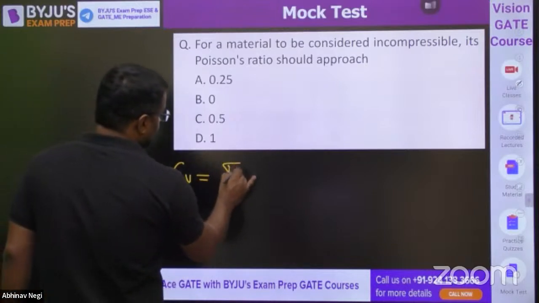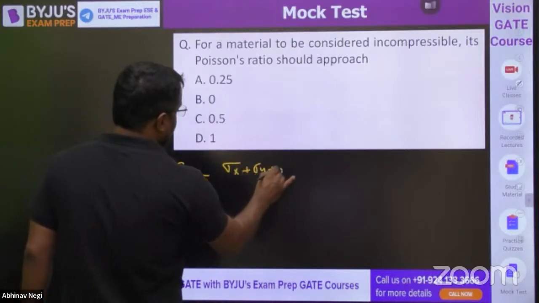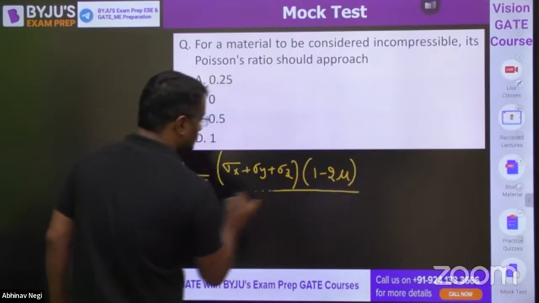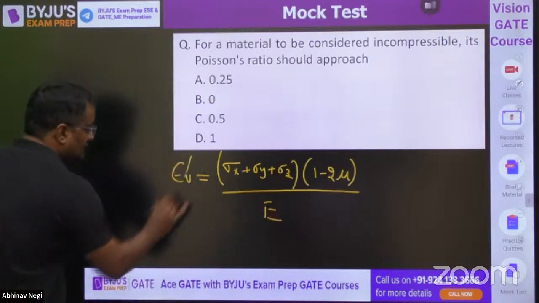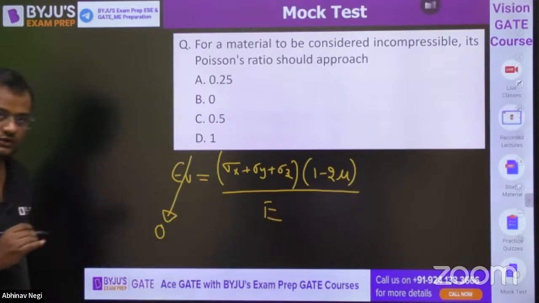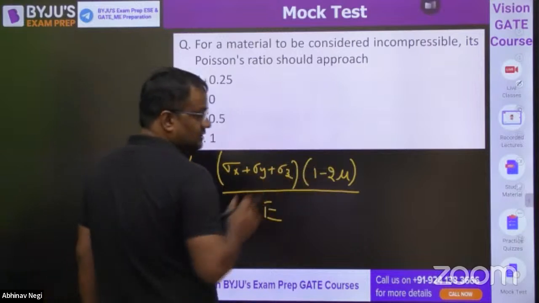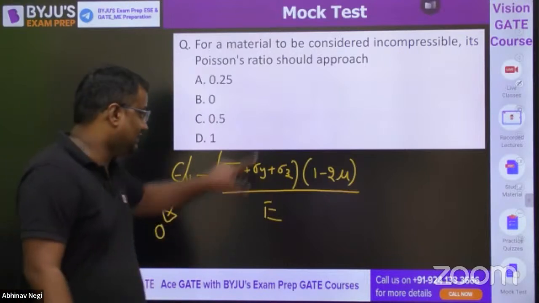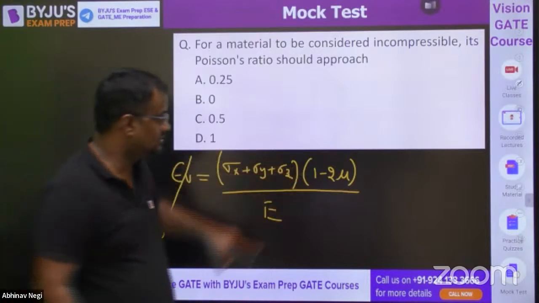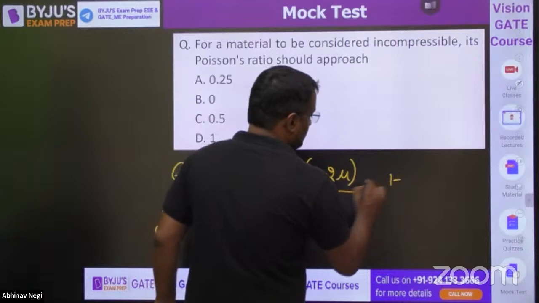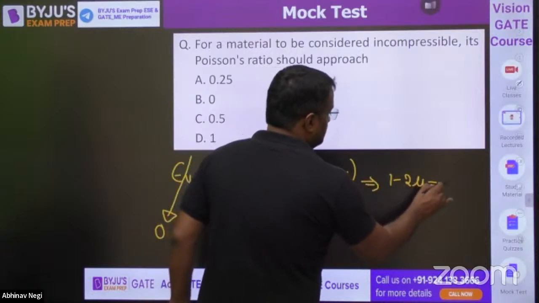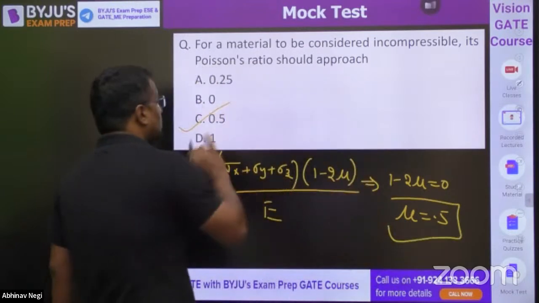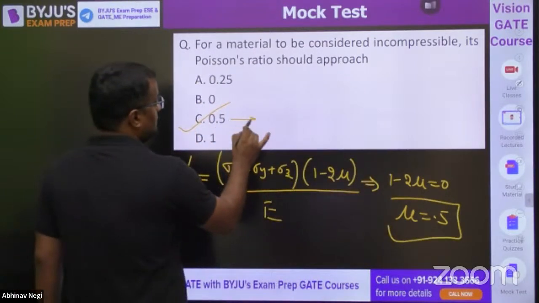Because volumetric strain is (sigma x plus sigma y plus sigma z) into (1 minus 2 mu) divided by E. If incompressible, this will be 0. For making this 0, either this is 0 or this is 0. This may or may not be 0, it depends on how much load you are applying. For any load, there should be no volume change, so this has to be 0. So 1 minus 2 mu is equal to 0. That means mu is equal to 0.5 for incompressible.